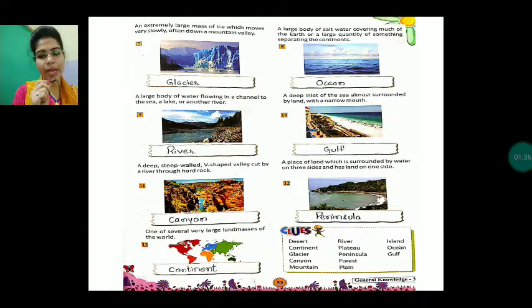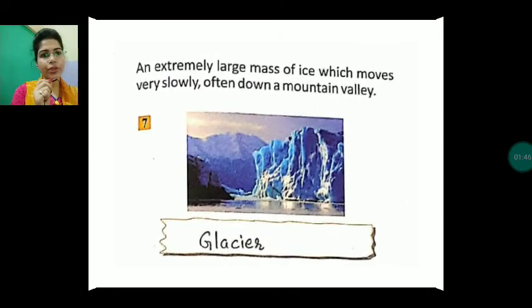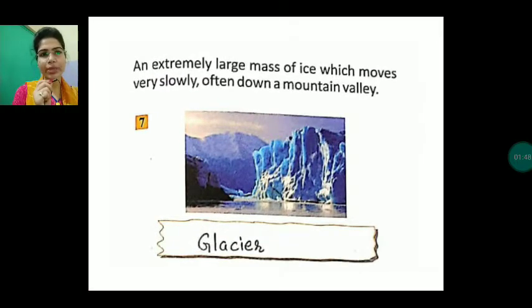Now in the previous class we have learnt about the mountain, plateau, plain, forest. Today we will learn about the glacier, ocean, river, gulf, canyon and peninsula. So the first one is a glacier. It is an extremely large mass of ice which moves very slowly, often down a mountain valley. So when this extremely large mass of ice moves slowly, it is called a glacier. And it just moves along the mountain valley.